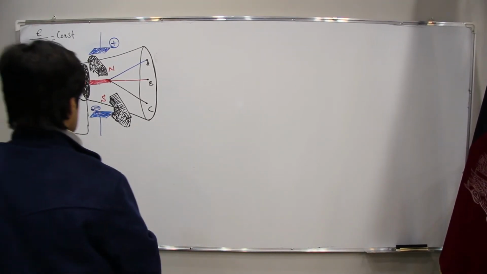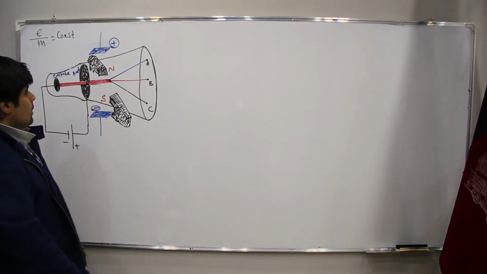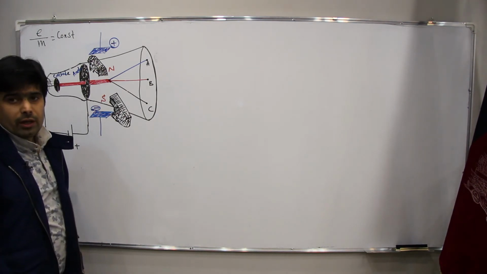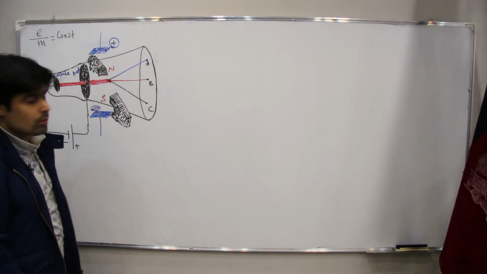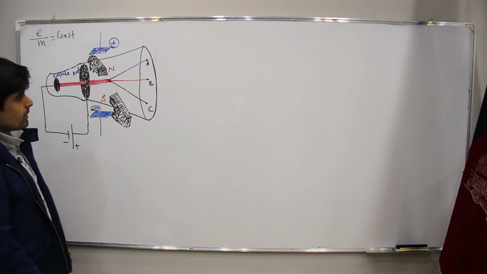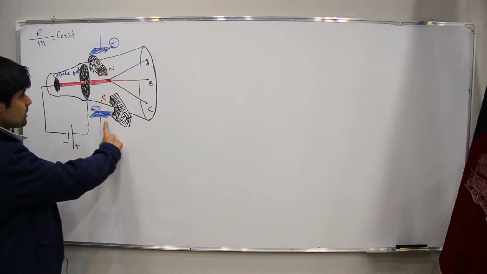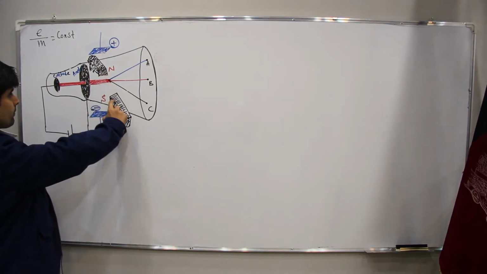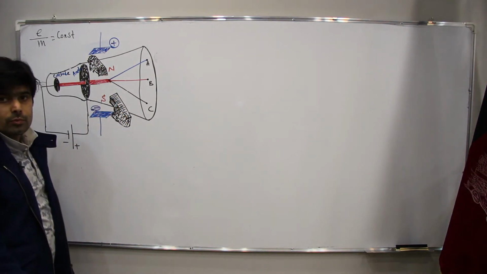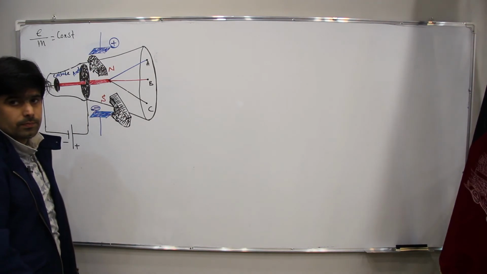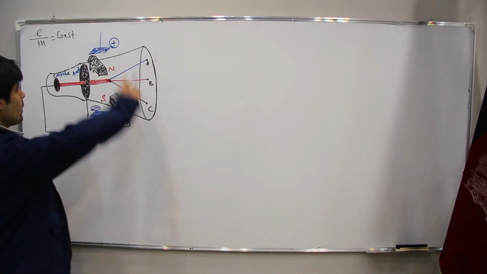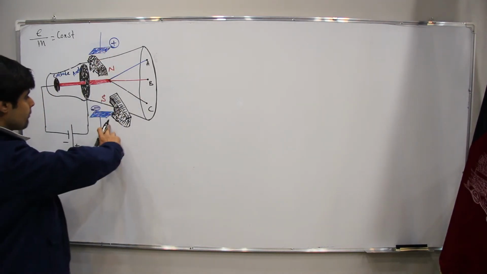Okay, listen. How many fields do we have here? We have two fields. First, the electric field, and second, the magnetic field. Do we have this one or not? Yes, actually we have.